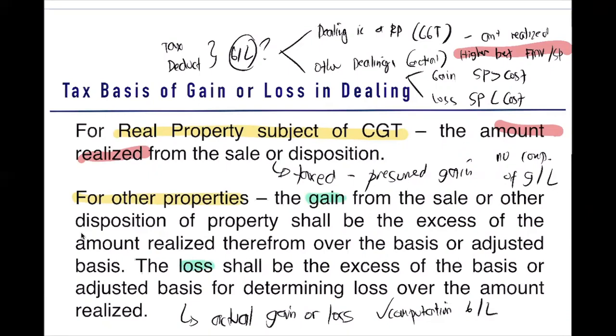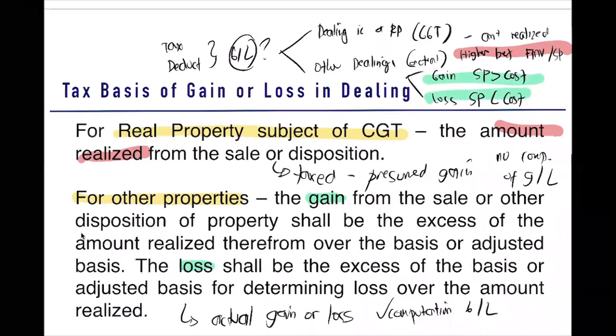It is a gain if the selling price is greater than the cost. When is it a loss? If the selling price is lesser than the cost. Take note, what is the tax basis for real property subject of CGT? The presumed gain. For other properties, the actual gain or loss.